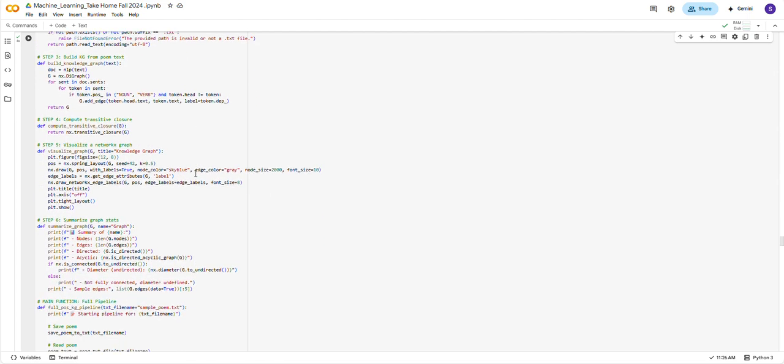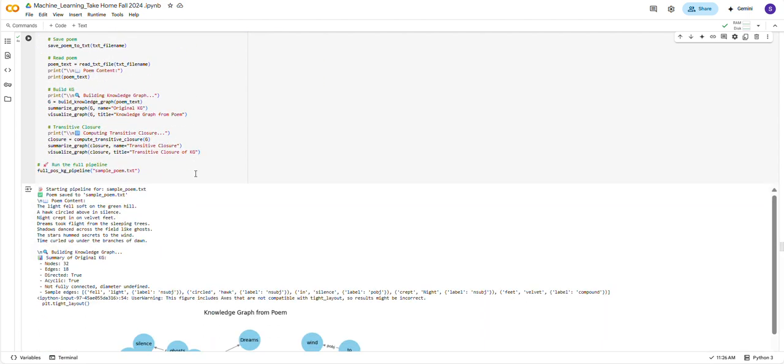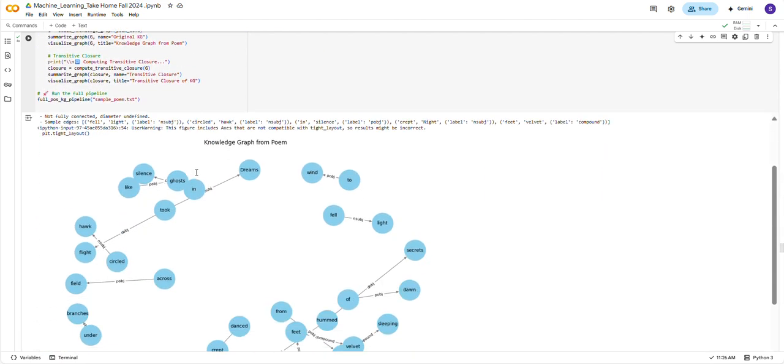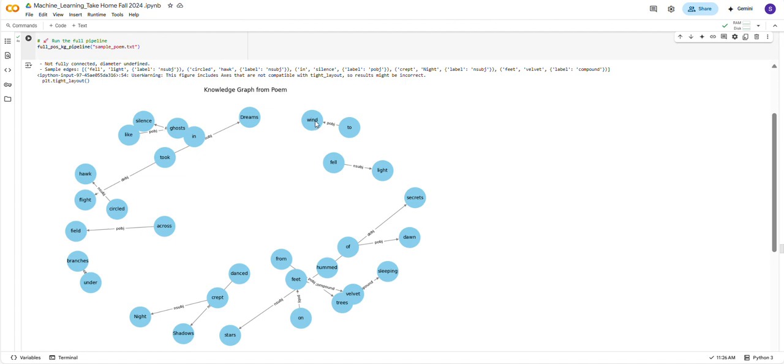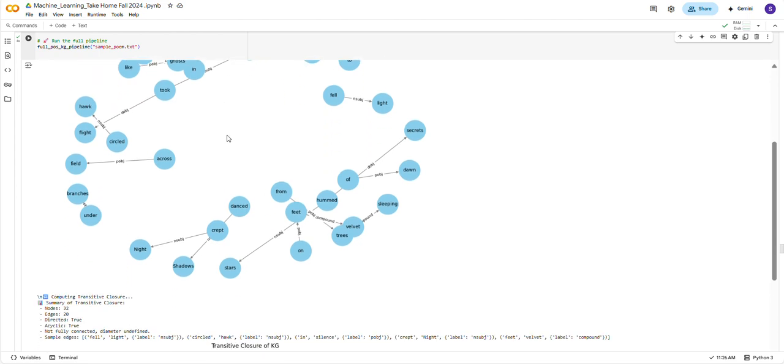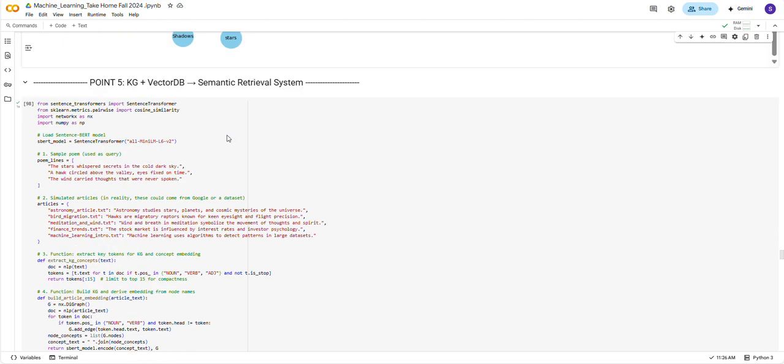The nodes represent the keywords like the nouns or the verbs, and the edges represent the syntactic relationships. As you can see from the graph, the wind, the two, all these words are nouns or verbs, and the edges are the syntactic relationships.